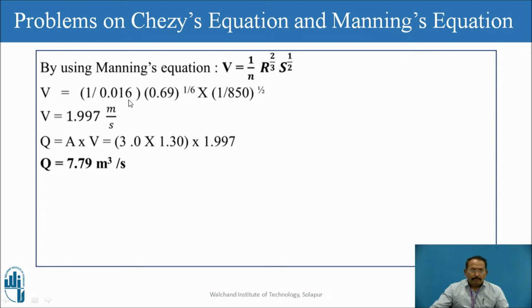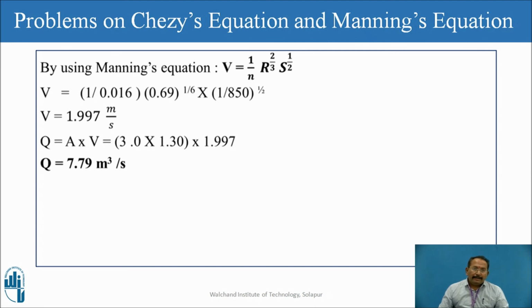Put these values, you will get 1.997 meter per second. This velocity value we use to find the discharge. Discharge is equal to area into velocity, which is 3 meter into 1.3 meter multiplied by 1.997. We get discharge is equal to 7.79 meter cube per second by using Manning's equation.